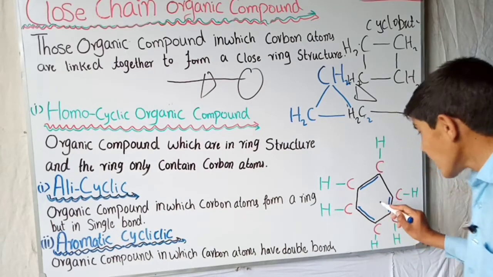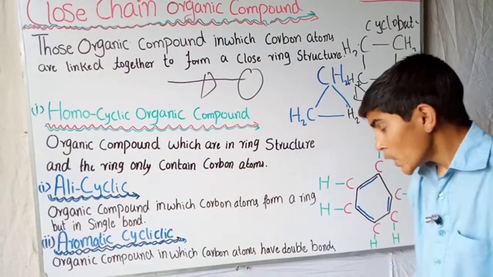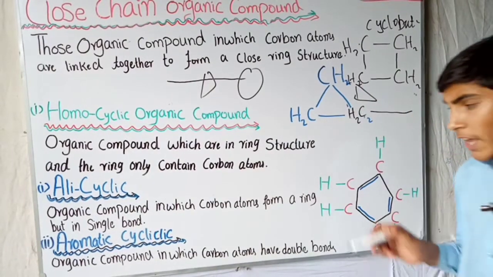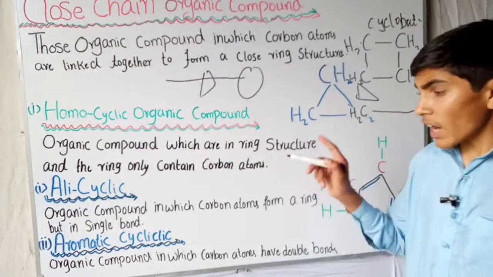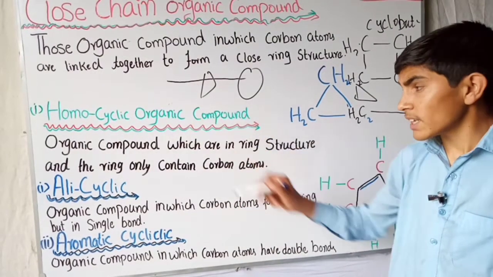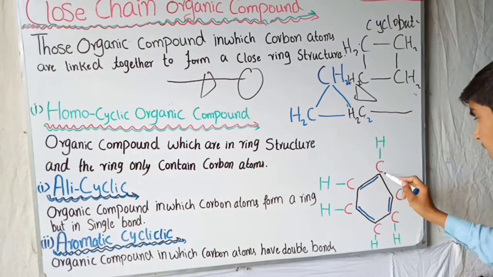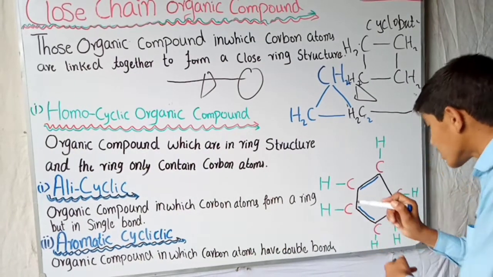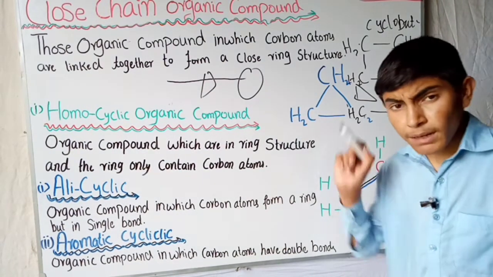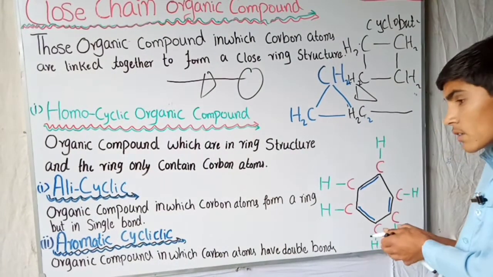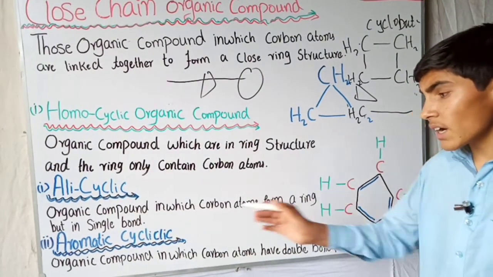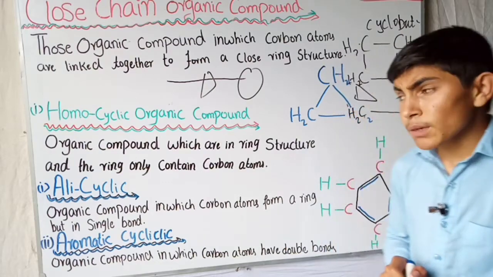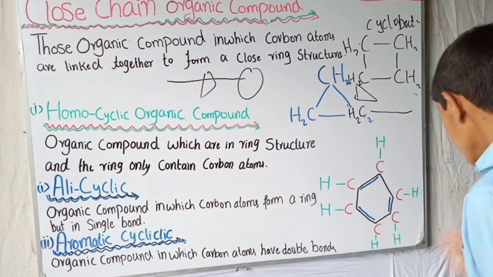So they are differentiated from alicyclic due to their double bonding. Therefore we call it aromatic homocyclic organic compound, because it contains the same carbon atoms associated with each other, but due to the double bonding we call it aromatic. Next we will talk about the heterocyclic organic compound.